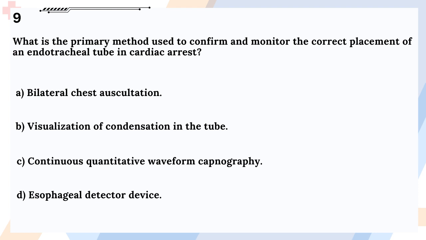Question 9. What is the primary method used to confirm and monitor the correct placement of an endotracheal tube in cardiac arrest? A. Bilateral chest auscultation. B. Visualization of condensation in the tube. C. Continuous quantitative waveform capnography. D. Esophageal detector device.